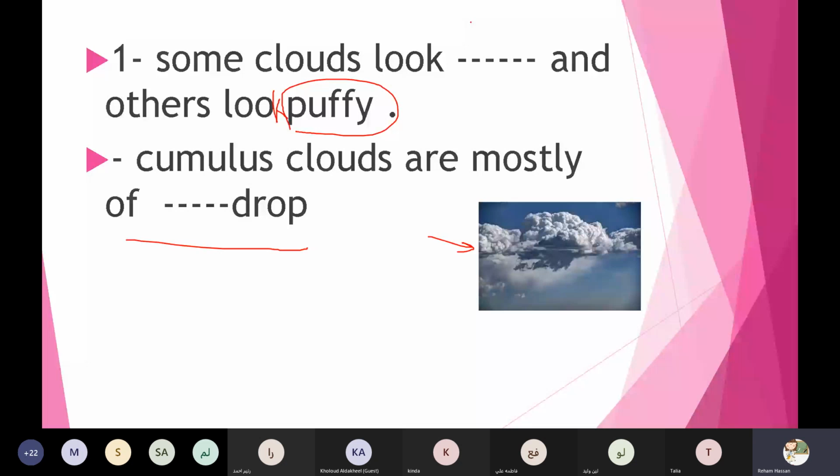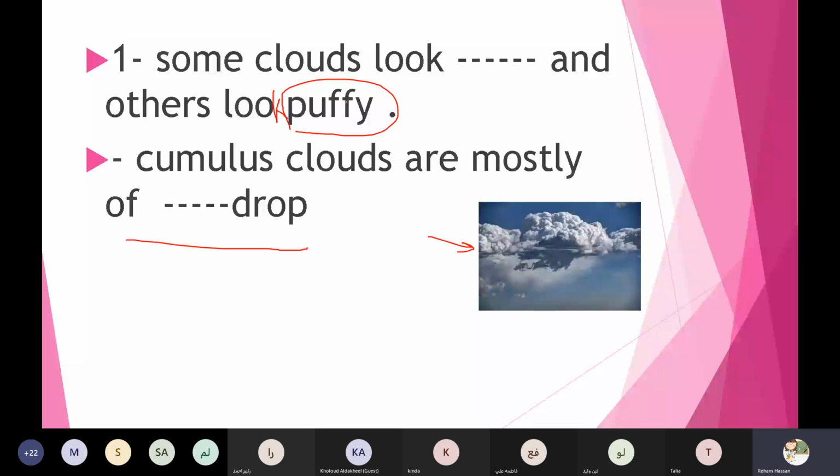Puffy like fat. So puffy or big, thin or. So we can say some clouds look thin and the others look puffy. Yes, honey. Thanks a lot, honey.